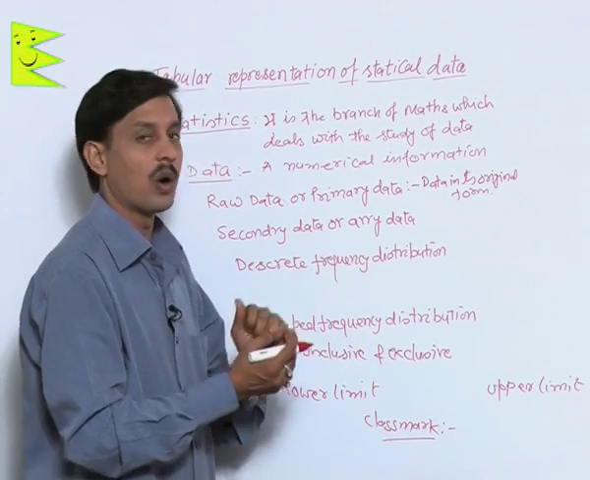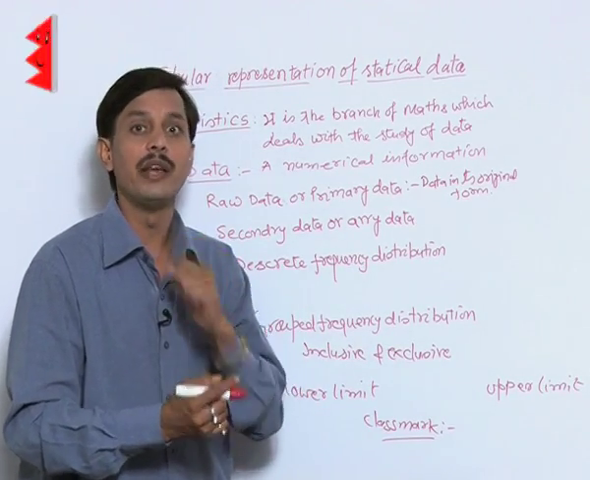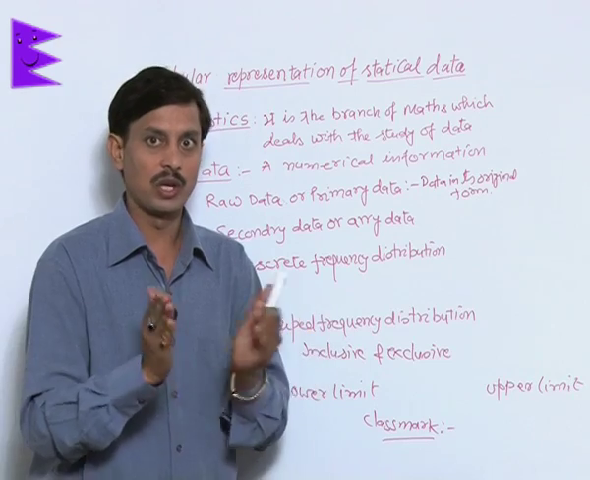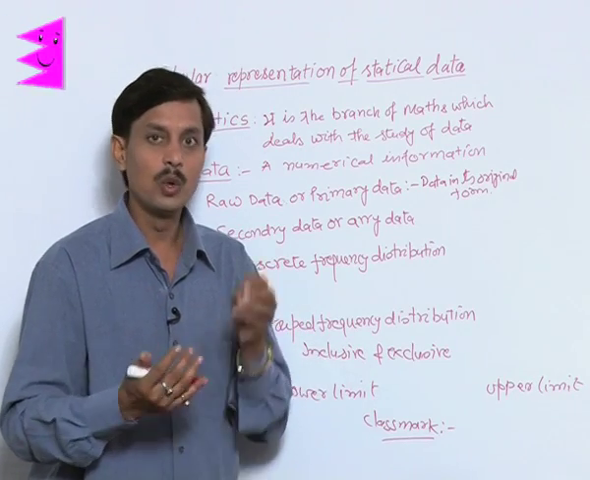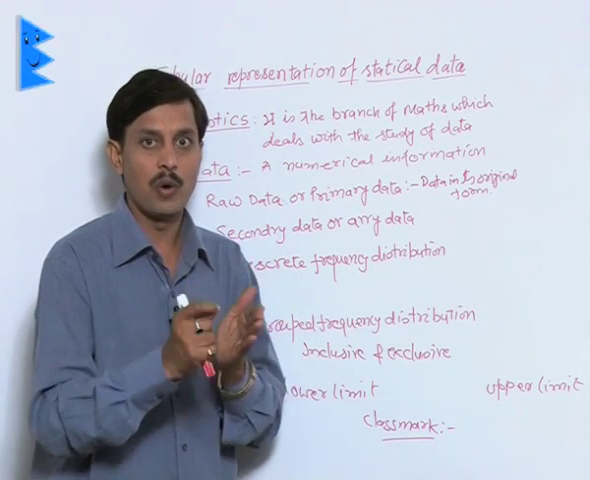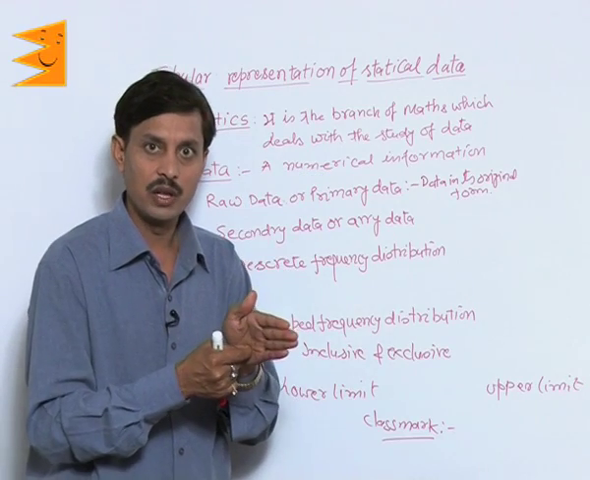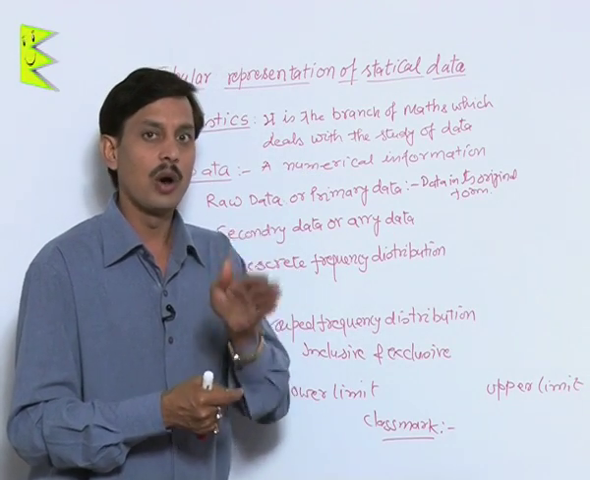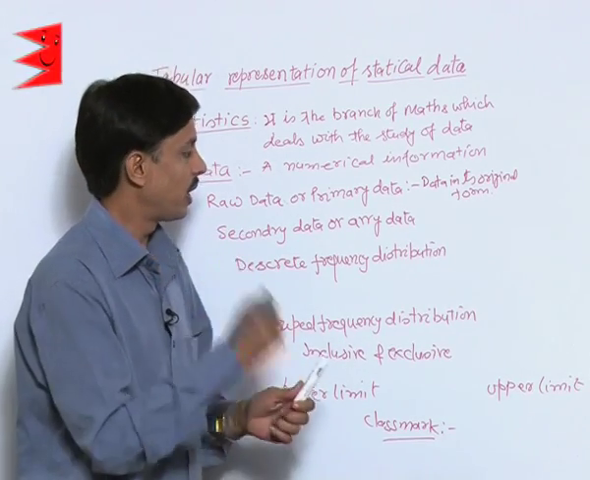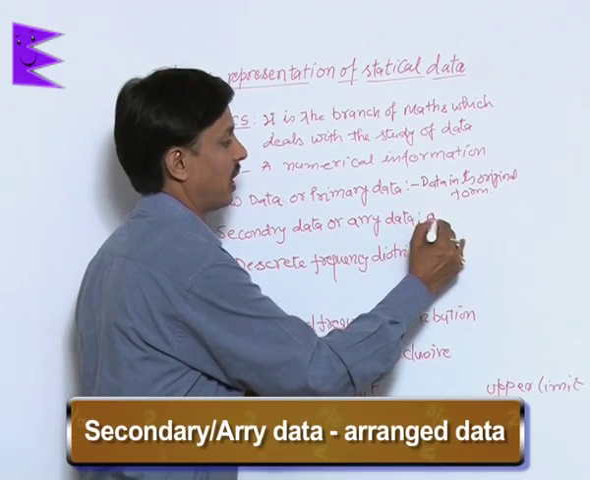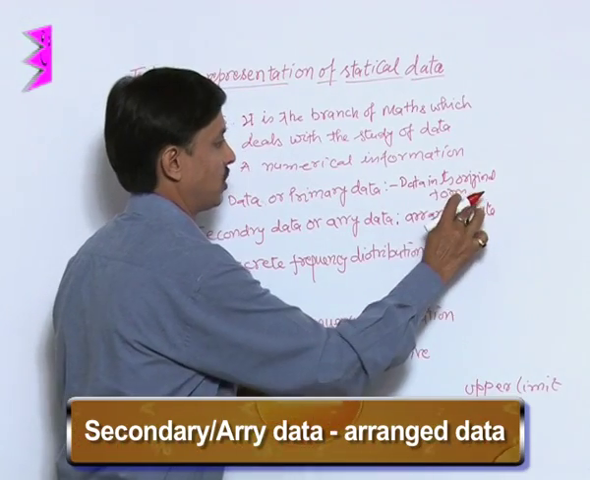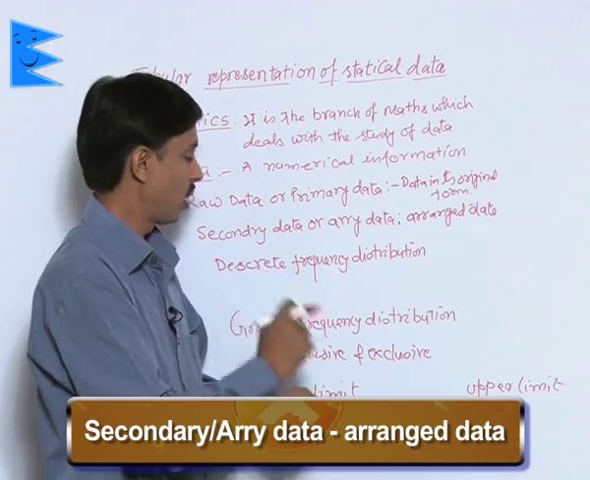What is secondary data or array data? Array means arranged data. Suppose you have given data, information about the incomes of various families, to a person. That person has arranged this information from increasing to decreasing salaries or income, or decreasing to increasing, or as per his choice. Then arranged data is known as secondary data or array data.